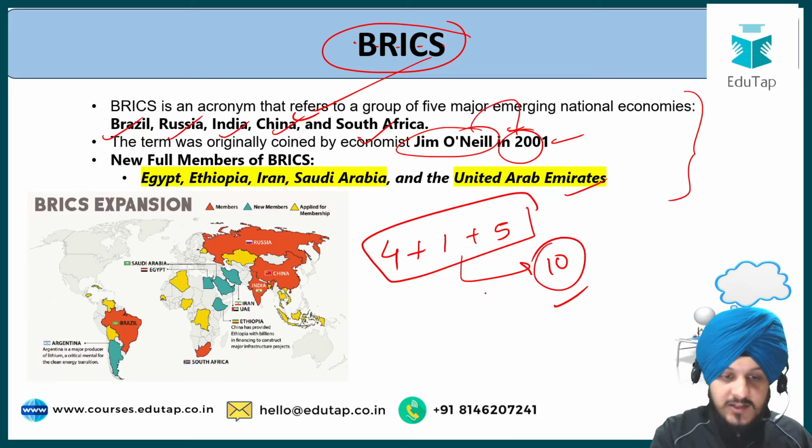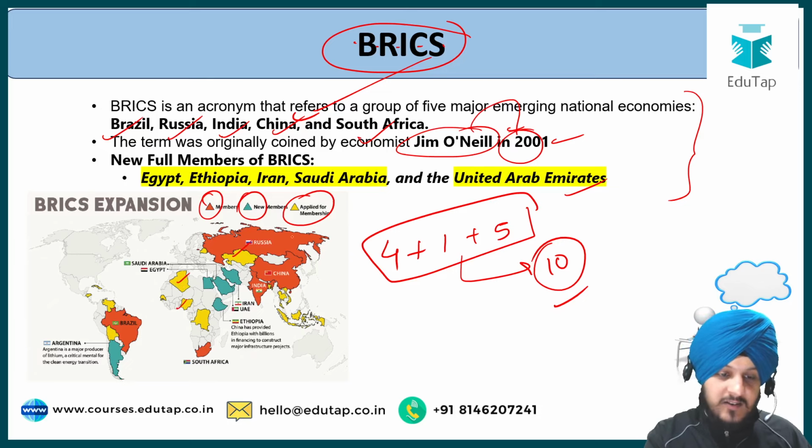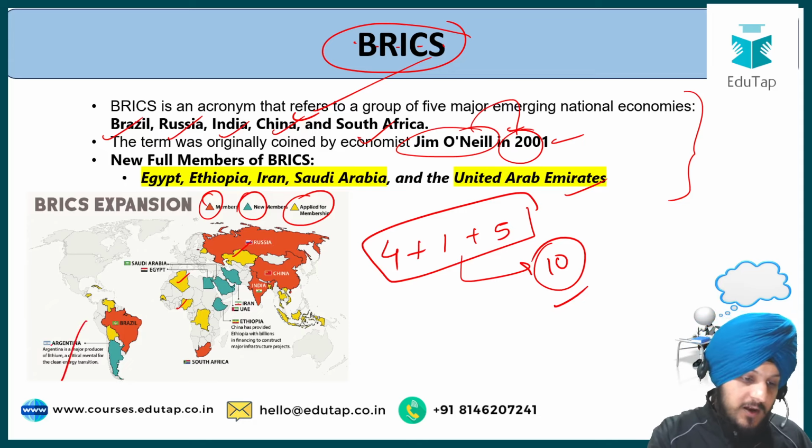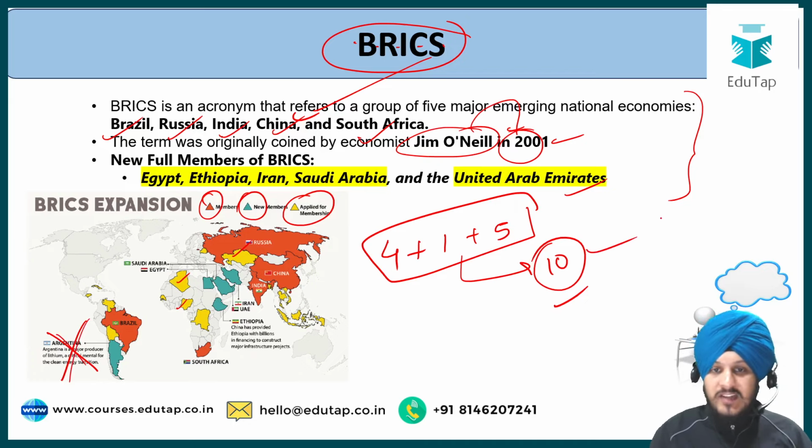And here I have attached the map which represents the different members, the new members, and the members who have applied for the membership, such as Algeria, Nigeria, Kazakhstan, etc. Now, one another important thing is a correction in the map. Argentina is not a member of the BRICS. Earlier, last year, Argentina was invited to join the membership, but later on they withdrew their decision to join the group. So Argentina is not the member, and for now we have only 10 members as a part of BRICS.